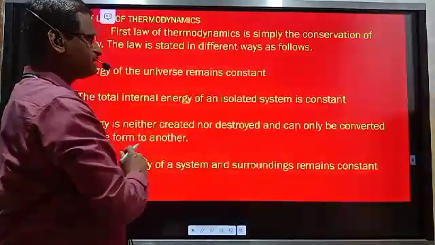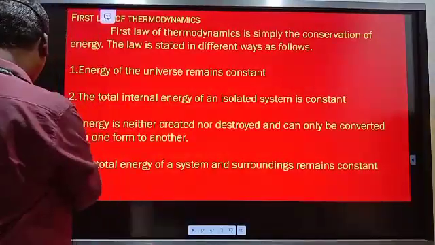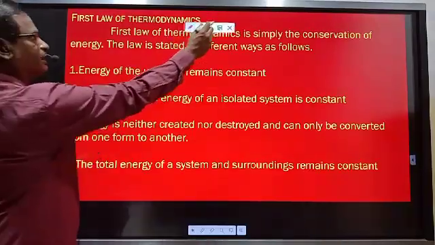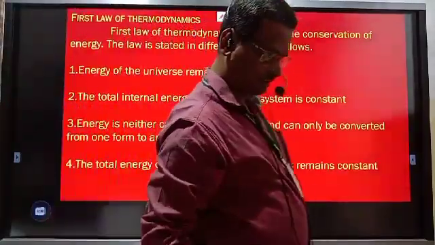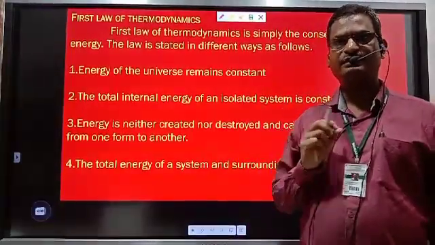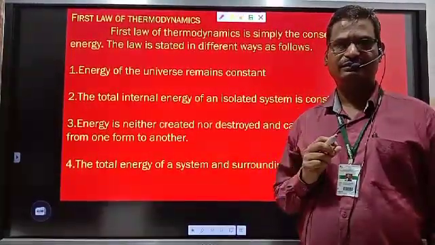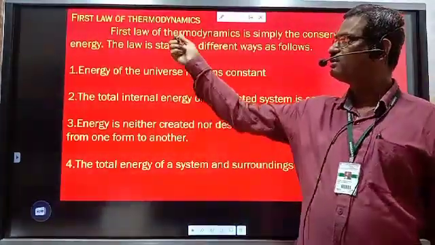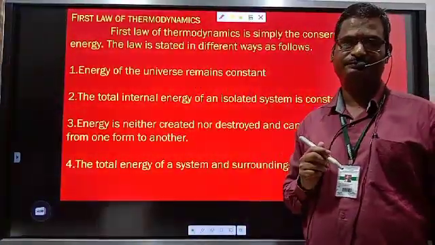Now the next point is the first law of thermodynamics. The chemical thermodynamics chapter is the main study, and the first law of thermodynamics is its main point.